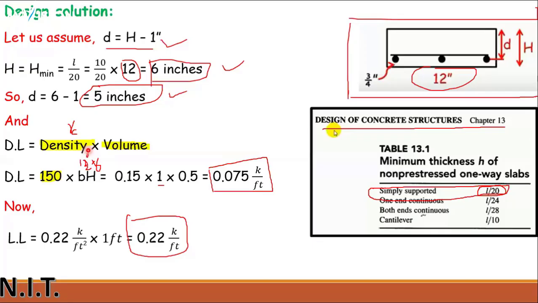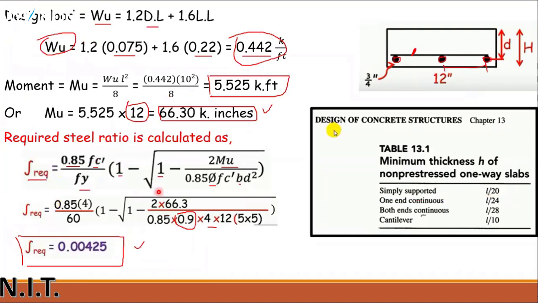And at this step, when we are solving this dead load, do you know what the steel ratio inside the concrete will be? No, we don't know. This is the head to tail method. When we are solving all these steps, and after a few moments we calculate this rho required, then we can know the steel inside this slab.